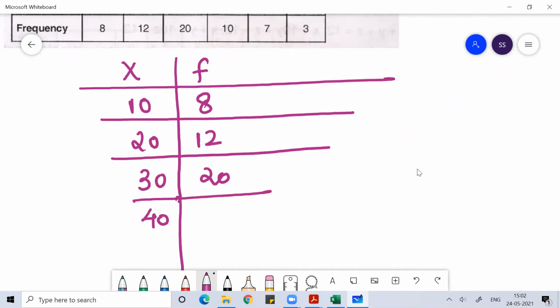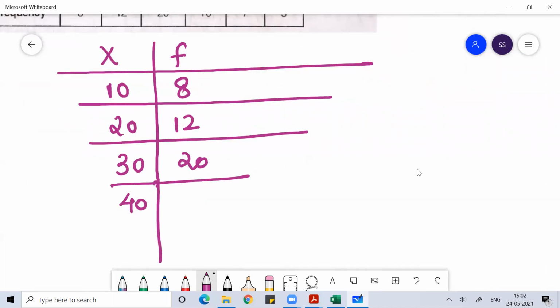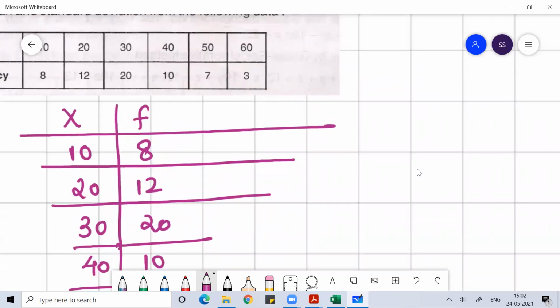Then you have 40, which is repeated 10 times. Then 57, 63.